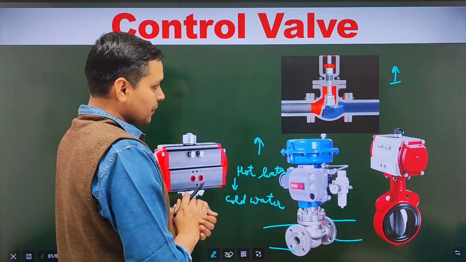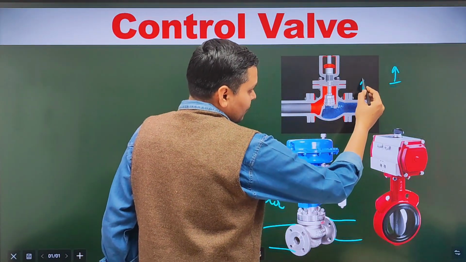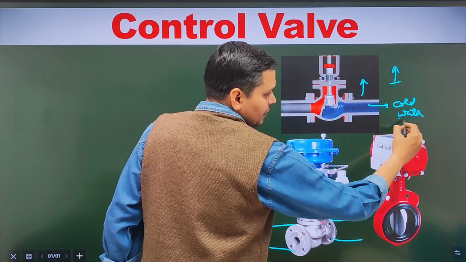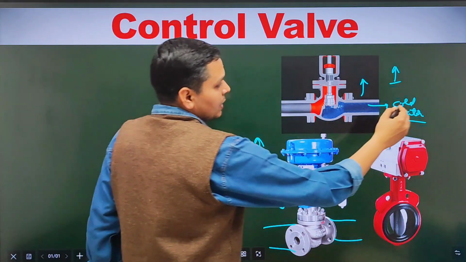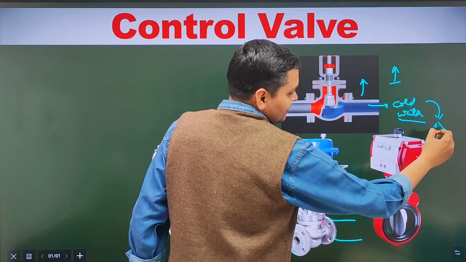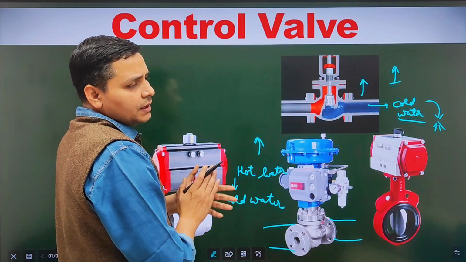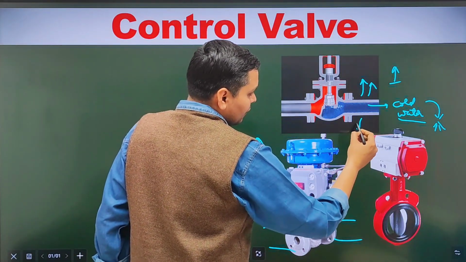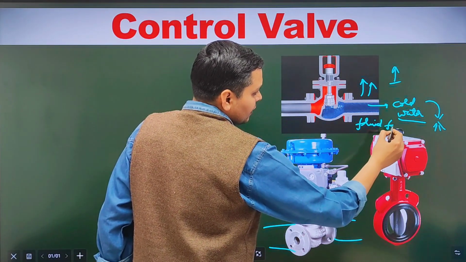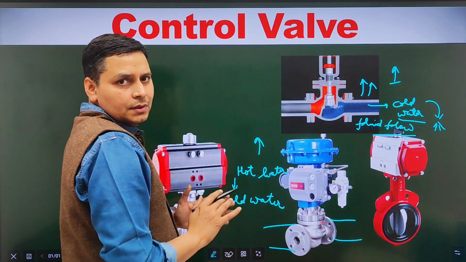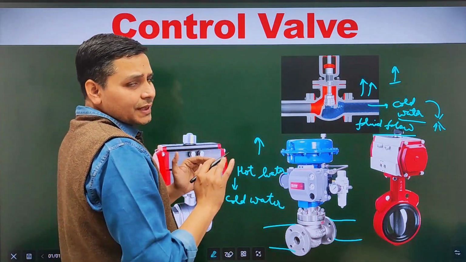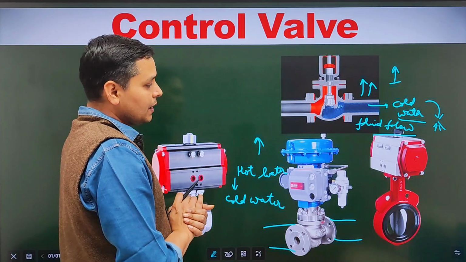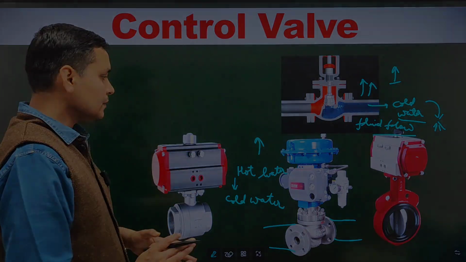So what will happen? Then control valve will open and cold water will pass through it, and the cold water will spray somewhere else to lower down the temperature. So when control valve will open, the fluid flow passing through it will also increase. So it can control various parameters by simply just regulating the fluid flow. I think it is clear to you.